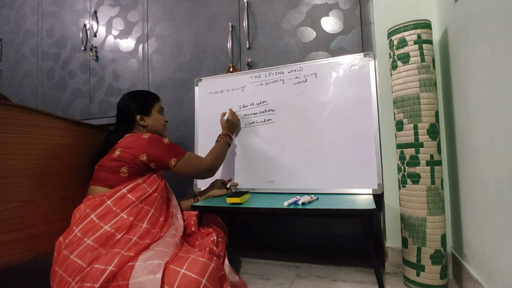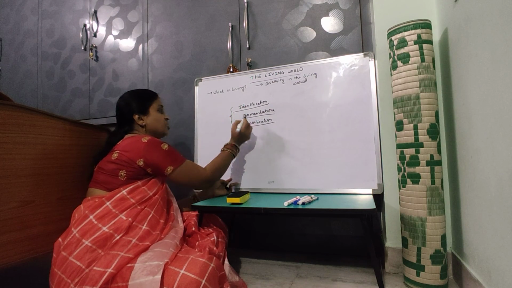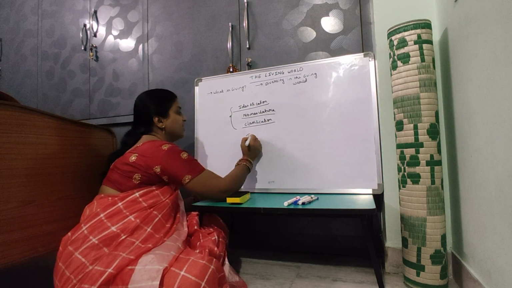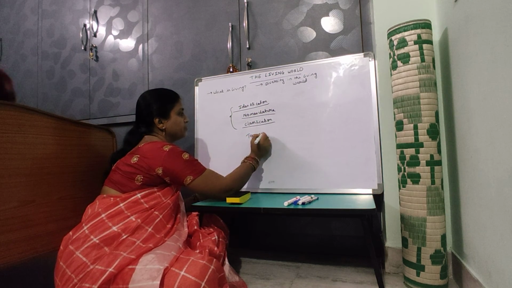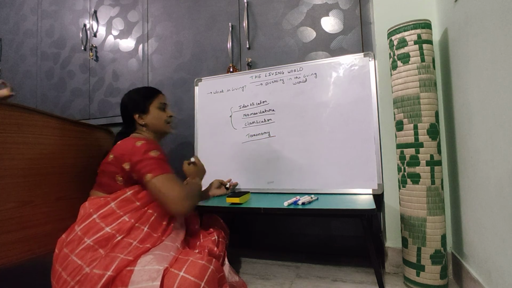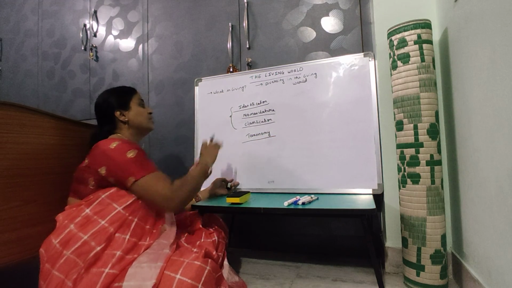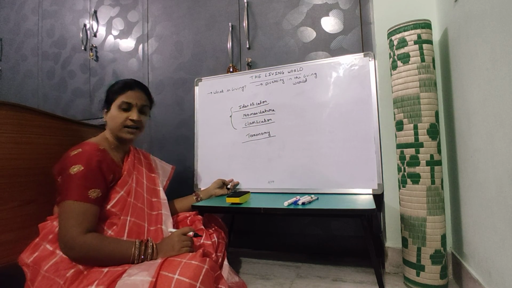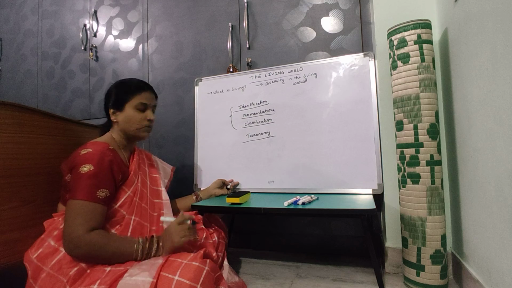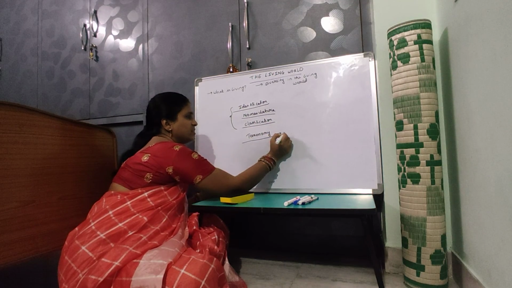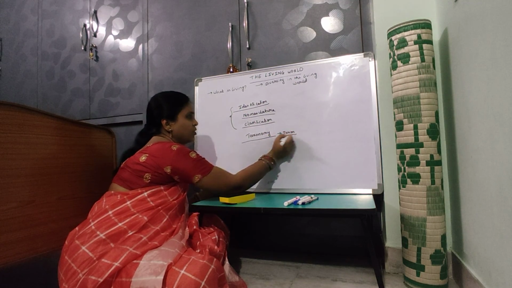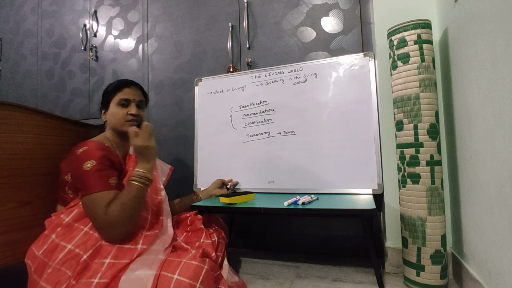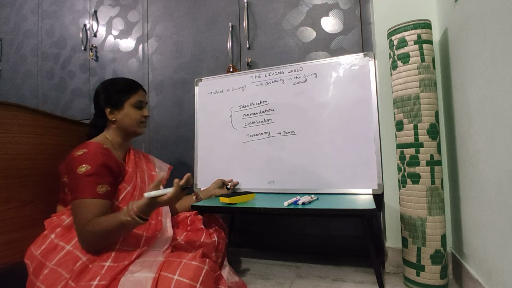The study which deals with the identification, nomenclature and classification of all living organisms is called taxonomy. The basic unit of taxonomy is the taxon. So if we say a plant, it's a taxon. Species is a taxon, like that. In detail we'll study in the next video.